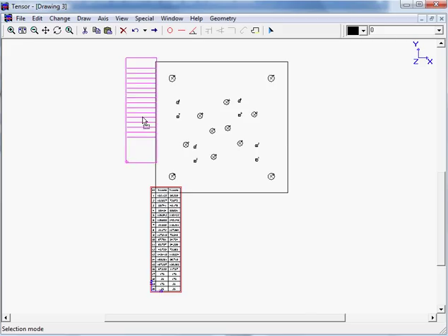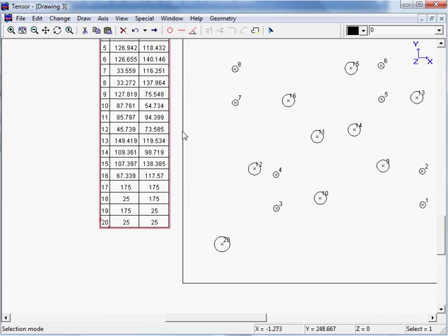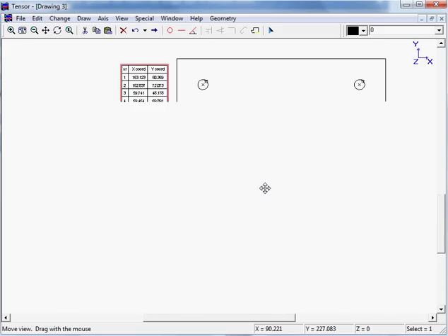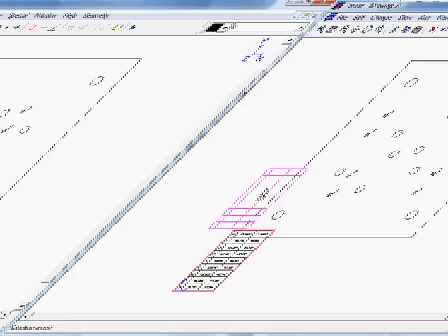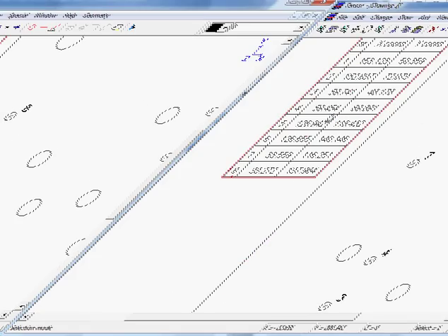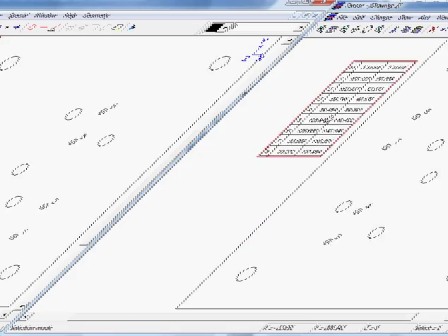And there you have your table with all the coordinates. So this is very easy within Tensor. And as you can see, I have my coordinates of the holes.